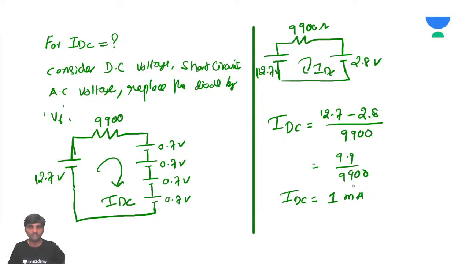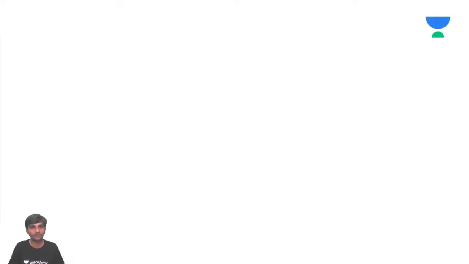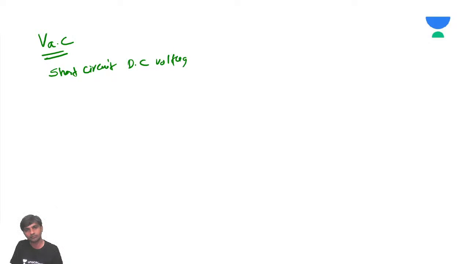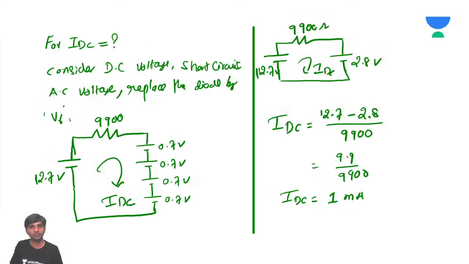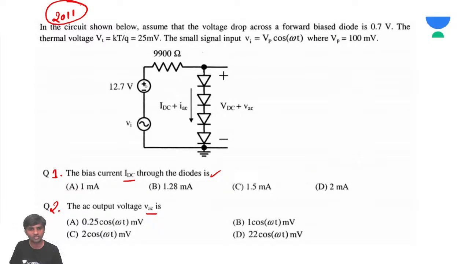Now, next. What do you need to do, sir? We need to calculate VAC. To calculate VAC, you need to ignore or short circuit the DC voltage. So now, if you short circuit the DC voltage, you will have an input voltage of